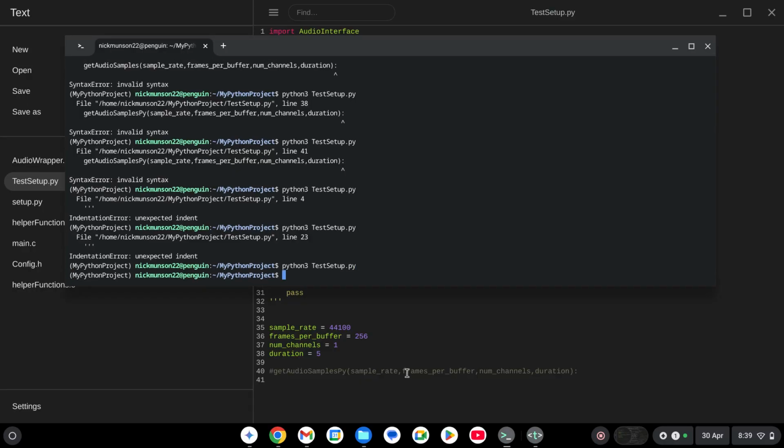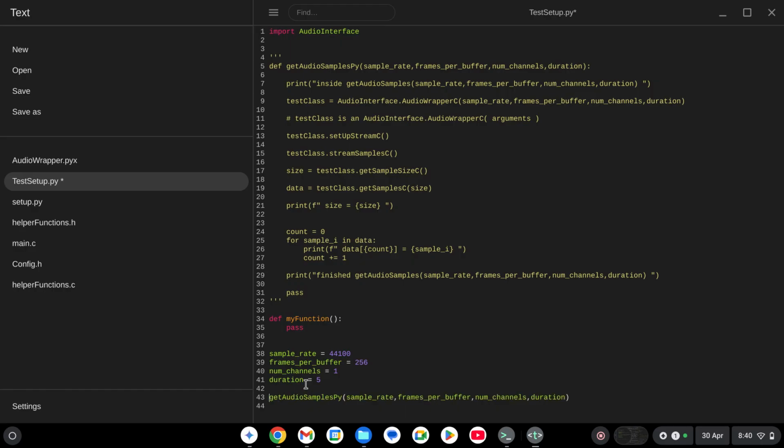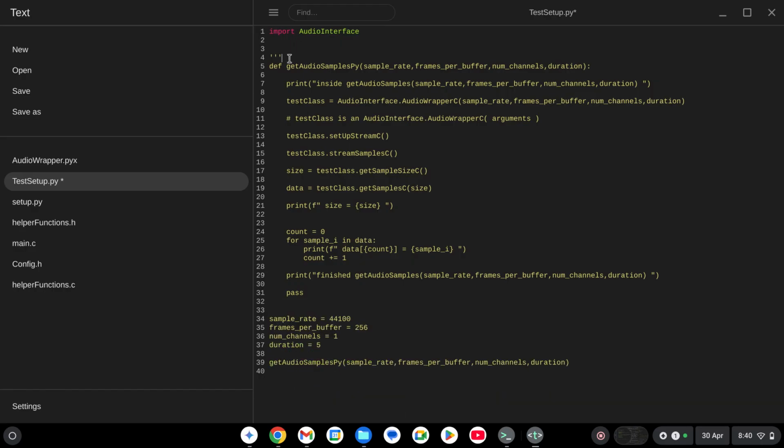Okay, so let's just define a function, my function, and let's just pass and see if we can. Oh my God, it's here. Shit. It's because I copied and pasted it at the bottom. Oh my God.